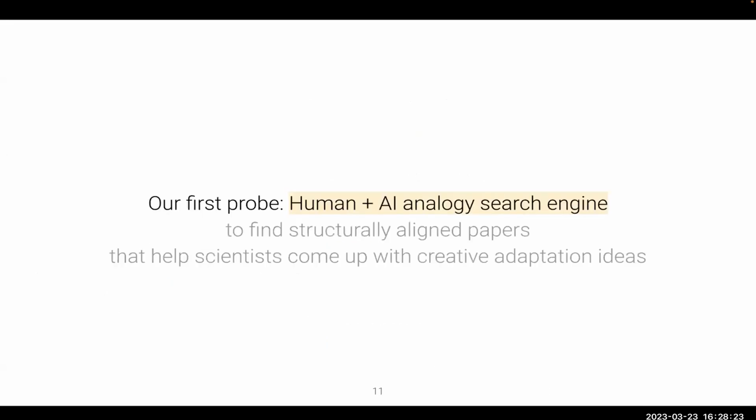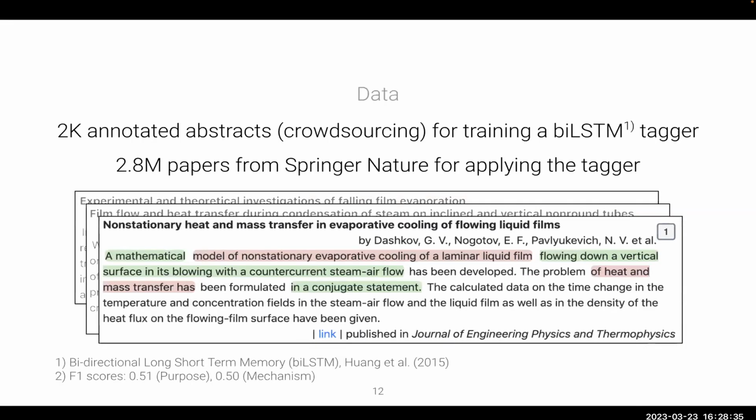So our first probe system combined AI with human filtering to find structurally aligned papers and empirically examine whether facilitating creative adaptation ideas with search results was feasible. To do that, we crowdsourced purpose and mechanism annotations for 2,000 papers to train a sequence-to-sequence tagger, which extracted purpose and mechanism tokens from a paper abstract. Then we applied this model to over 2 million paper abstracts to predict purpose and mechanisms, and embedded the extracted purpose text to create a nearest neighbor similarity index for search.